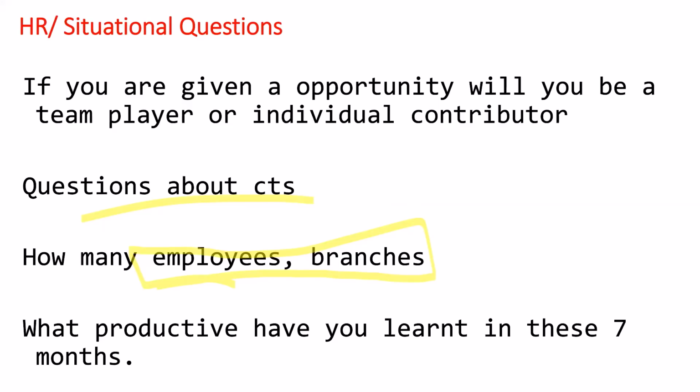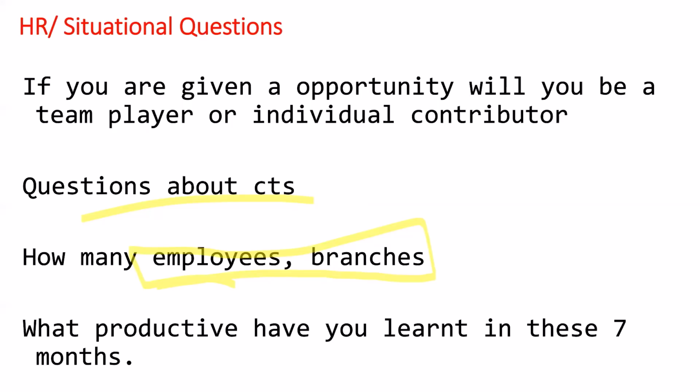So you must reply in two ways, not meaning adding two things. You can say what productive thing you did. It means they want to know what new things you have learned or how you utilized this time. So you can reply by adding two things, one technical and one extracurricular, right?